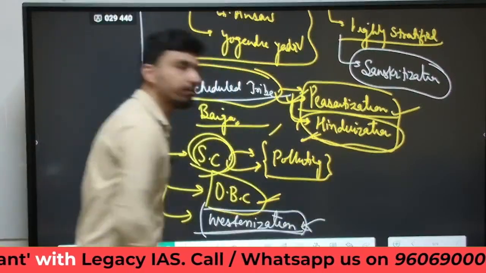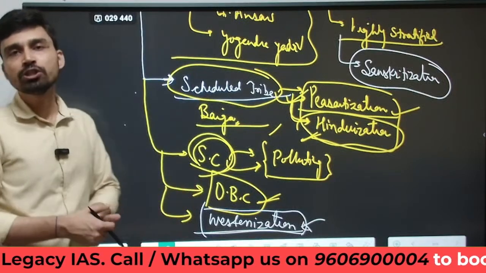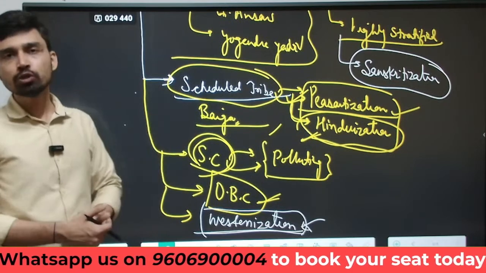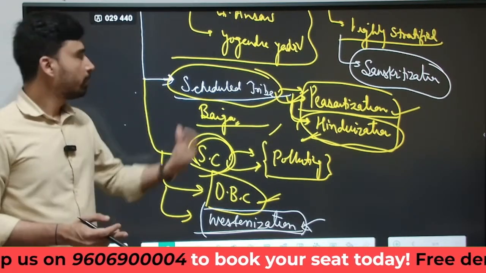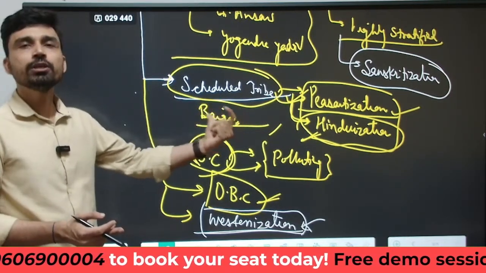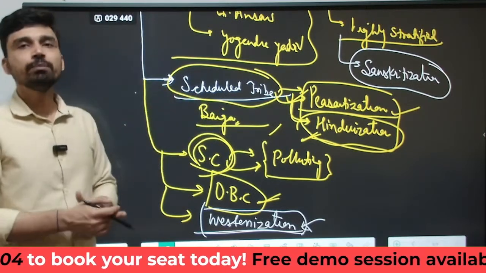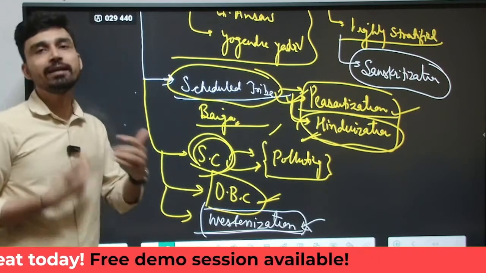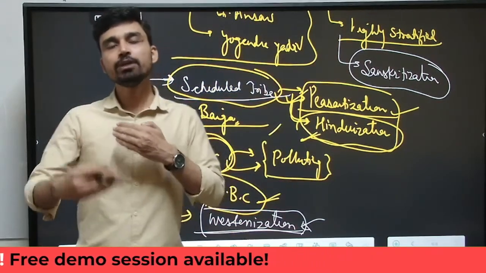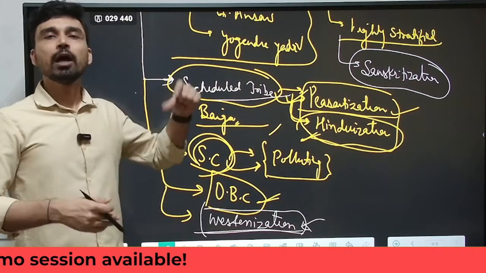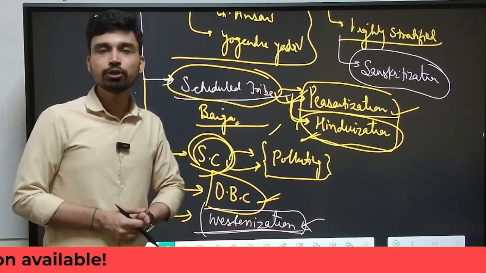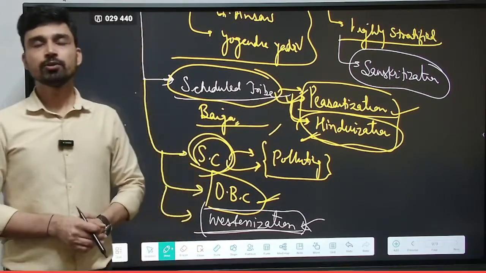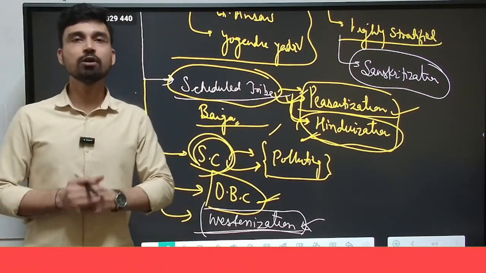So modernization, westernization, these are the methods of social change in the higher caste group. Sanskritization is a way of social change in the lower caste group. Peasantization or Hinduization is the method of social change for the people who are members of the scheduled tribe group. So the entire society is transforming from one age to the other, from one period to another. However, the way this transformation and change is brought about is different in different caste groups. So that is all about the concept, a brief concept of Sanskritization.